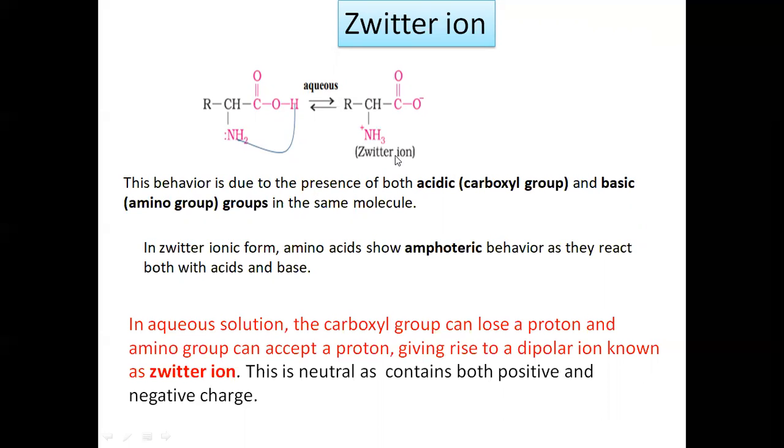In the Zwitter ion form, amino acids show amphoteric behavior as they react with both acid and base. So how can we define the Zwitter ion? In aqueous solution, the carboxylic group can lose a proton and the amine group can accept a proton, which gives a dipolar ion, known as the Zwitter ion. This Zwitter ion contains a dipole, one negative pole and one positive pole, and it is neutral as it contains both positive and negative charges.